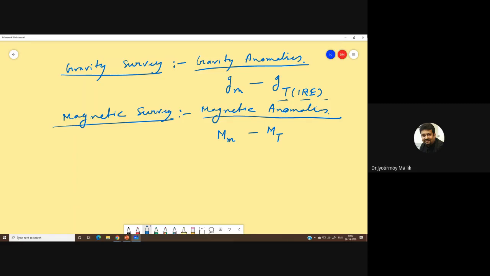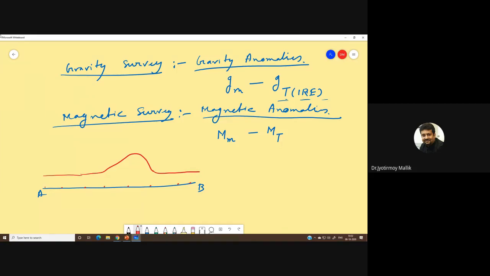I'll take my magnetometer and see how much magnetization there is on a piece of land. Here is my line A to B. I have taken my magnetometers at equidistant points and measured the magnetization, and it looks something like this. There is a hump in between.